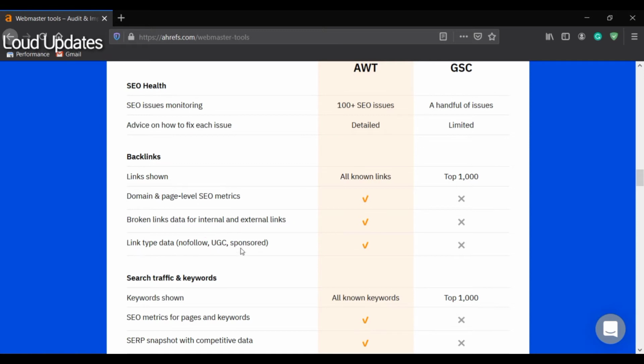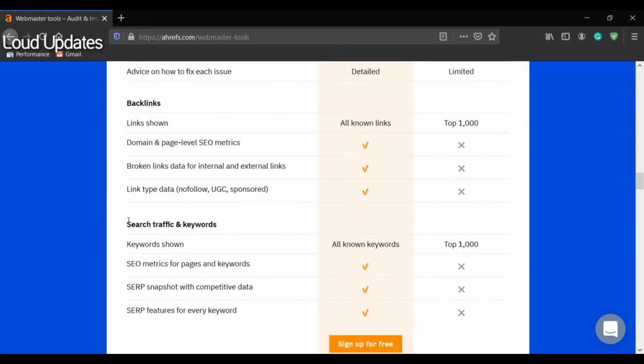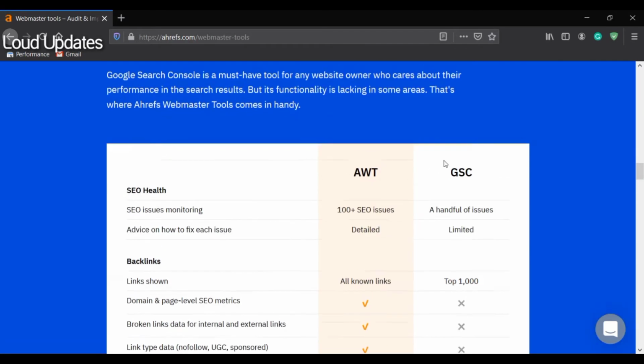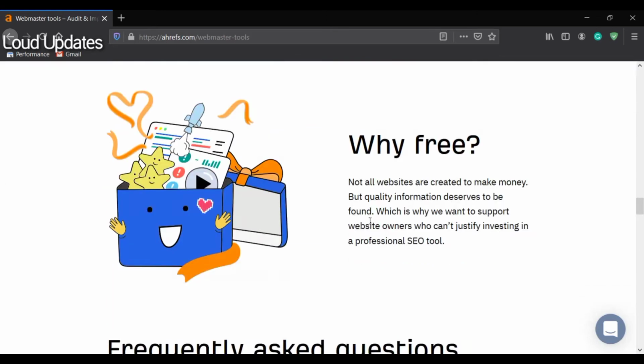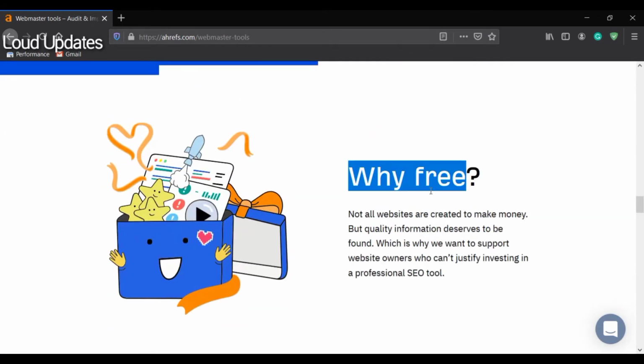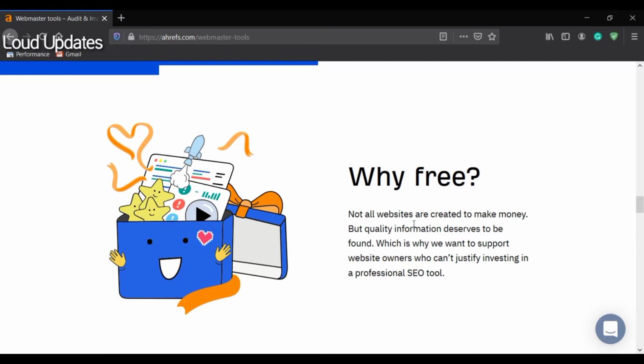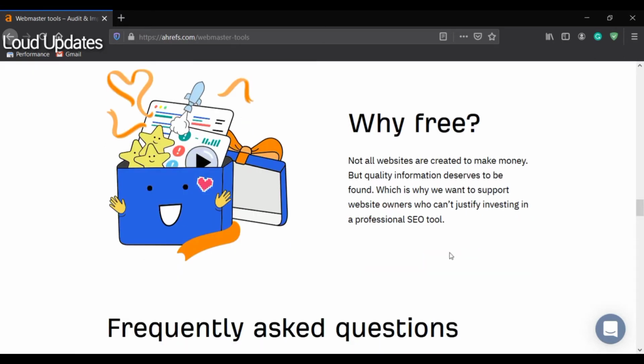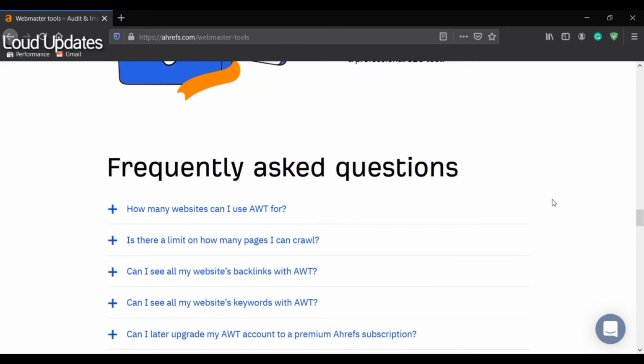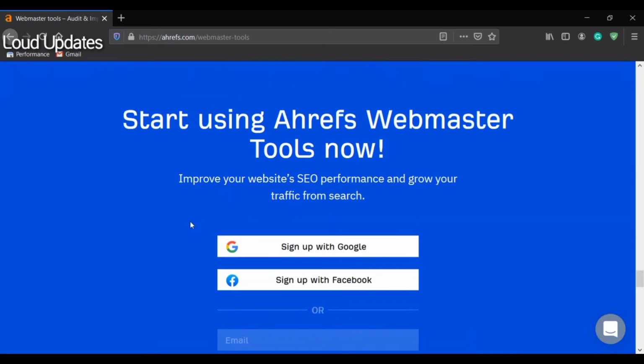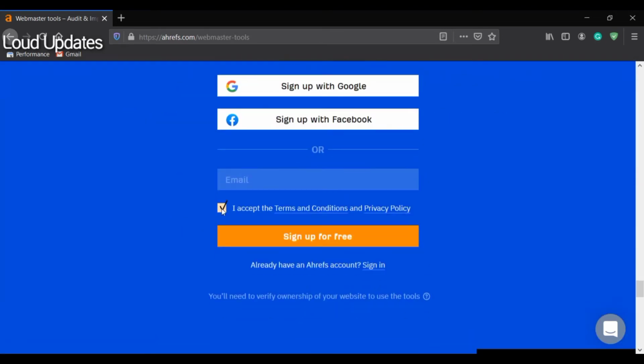So why is this tool free? Because many website owners cannot afford it. Why free? Not all websites are created to make money, but quality information deserves to be found, which is why we want to support website owners who cannot justify investing in a professional SEO tool. So that's why Ahrefs introduced a free tool, Ahrefs Webmaster Tools.